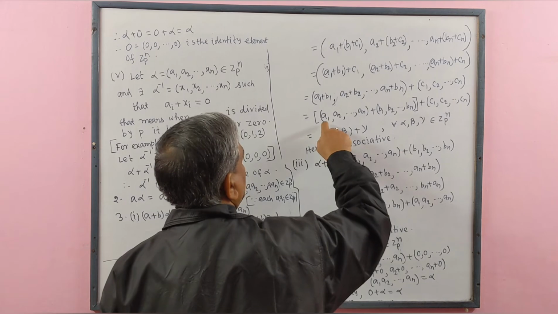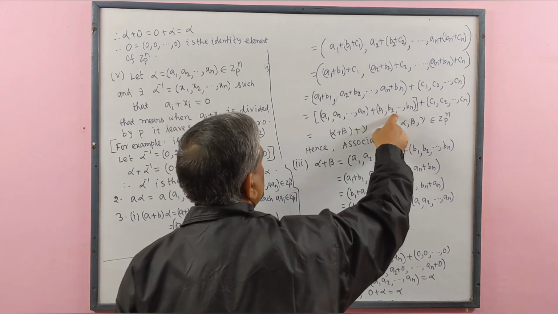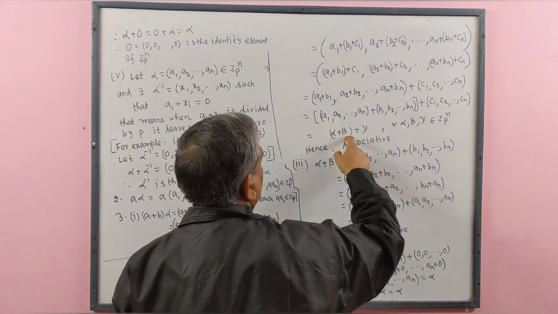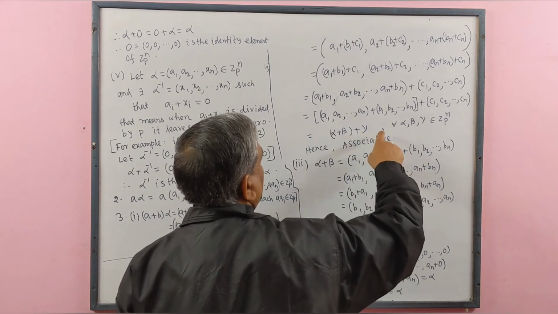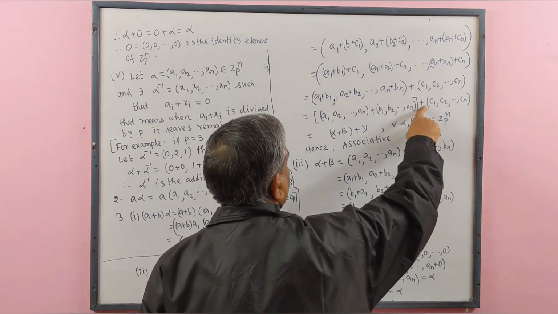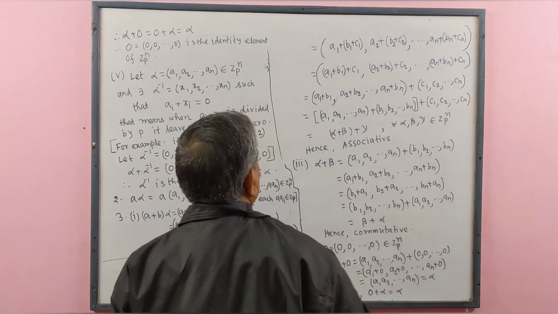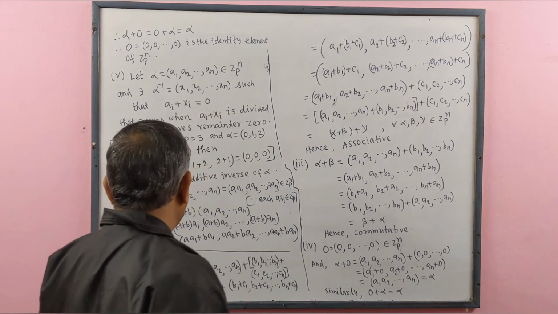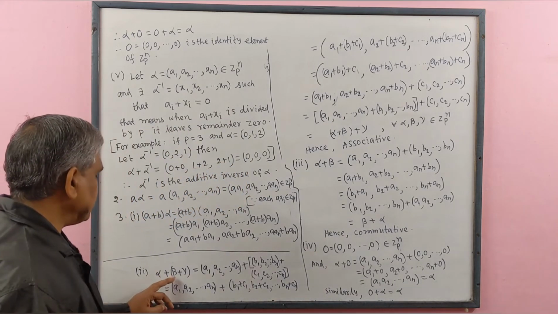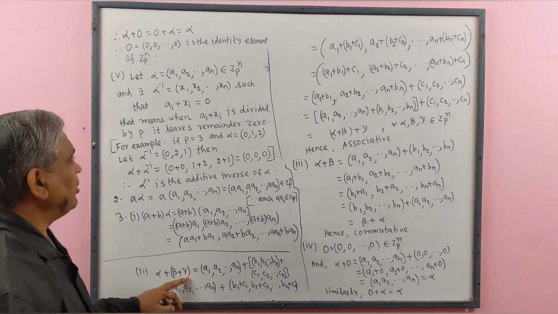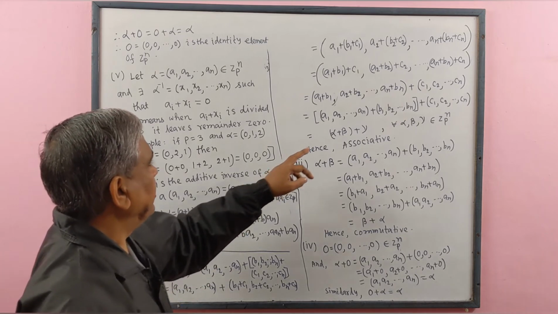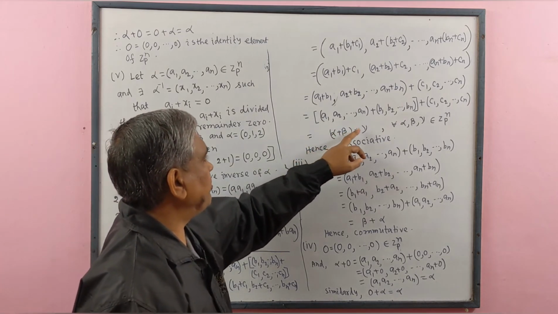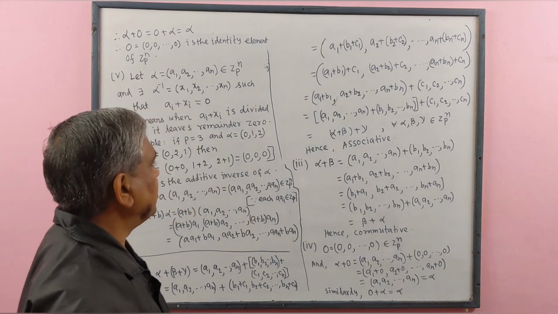This means alpha, this means beta, (alpha plus beta), and plus this means gamma. Here we get alpha plus (beta plus gamma) equals (alpha plus beta) plus gamma. Therefore the associative law holds.